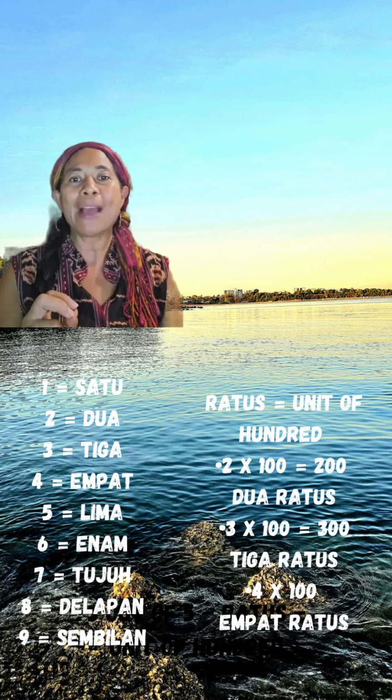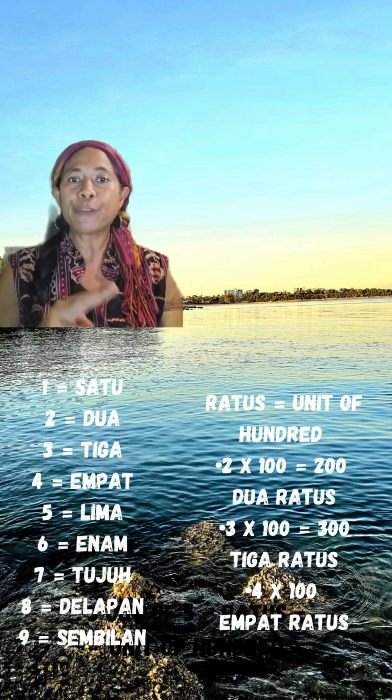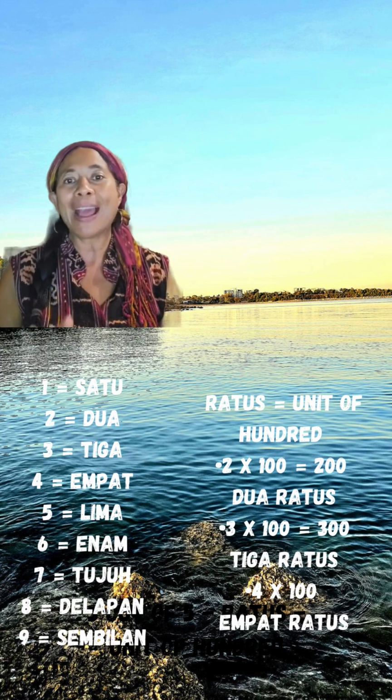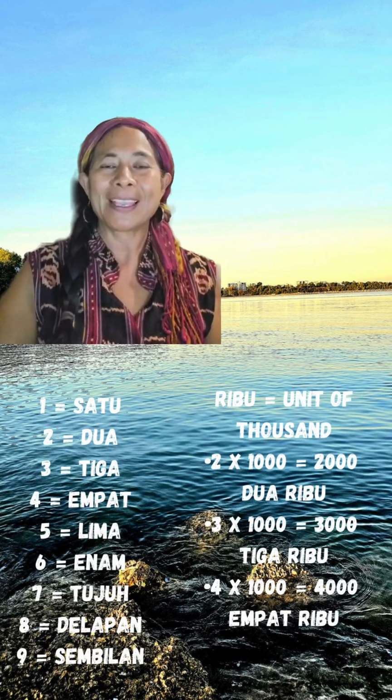Ratus is a unit of 100. So for example, if I want to say 2 unit of 100, which is 200, is 200. 3 unit of 100, which is 300. 4 unit of 100, which is 400.